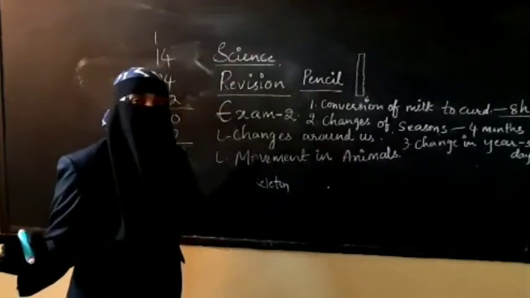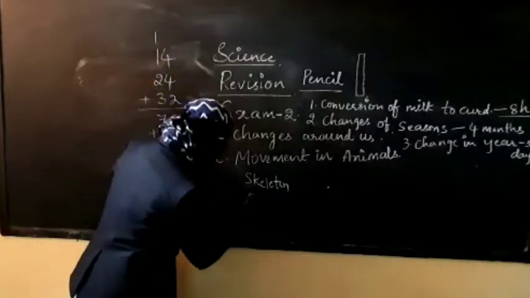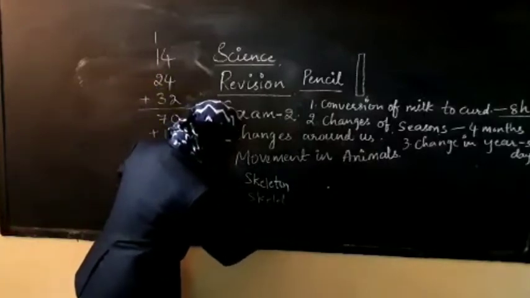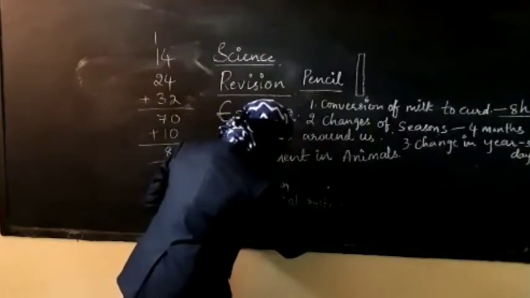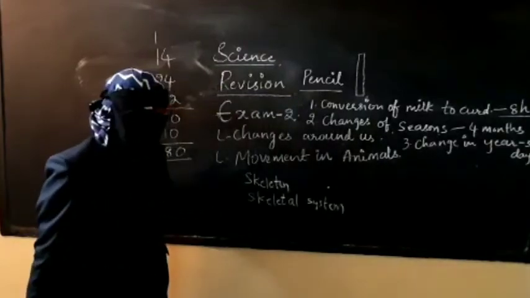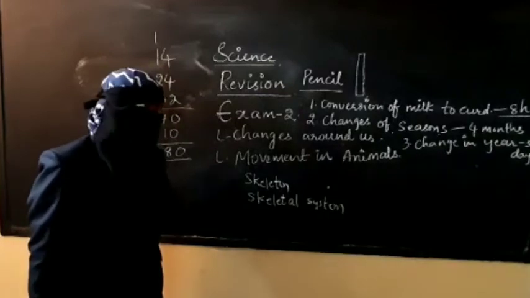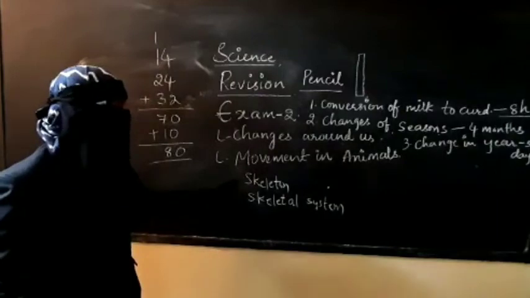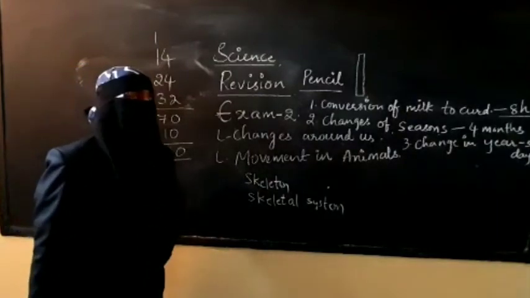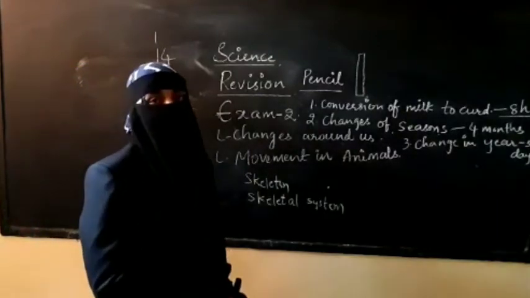If you say system, the spelling will be skeletal. You can use either skeleton or skeletal system. Skeleton means the complete structure on which our body is based. Your bones are present in your body.